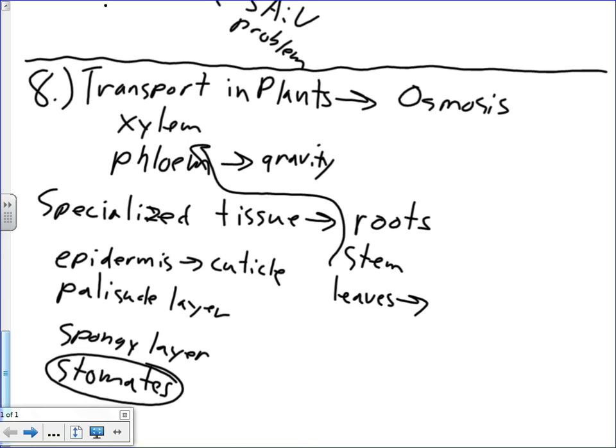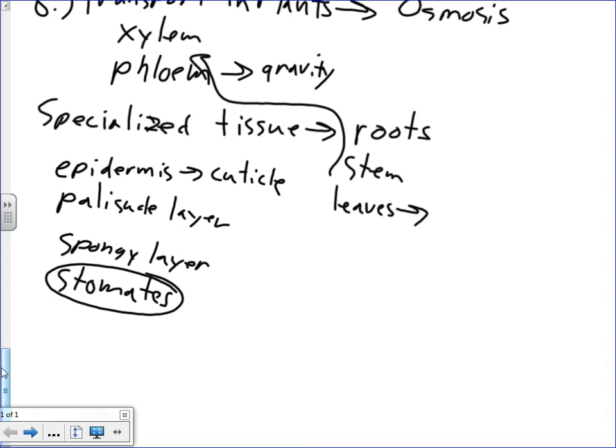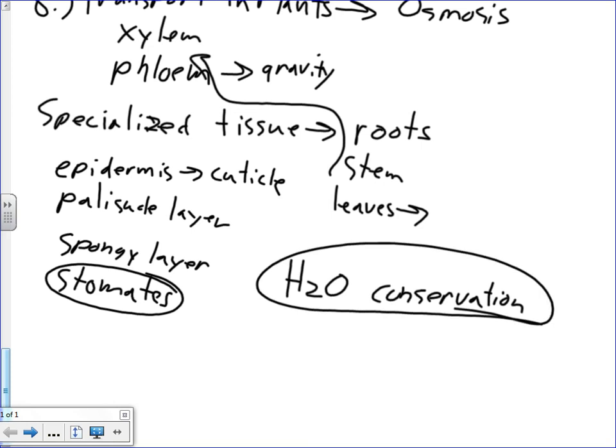Related to transport in plants was also, conservation may not be the right word here, but how a plant manages its water. How it controls how much is lost by evaporation. What structures within the plant help this to happen. Obviously the stomates are a really big part of that. What other thing on here is important for preventing evaporation? Well, the spongy layer a little bit, because that's where the water is, but one other structure covers the plant.